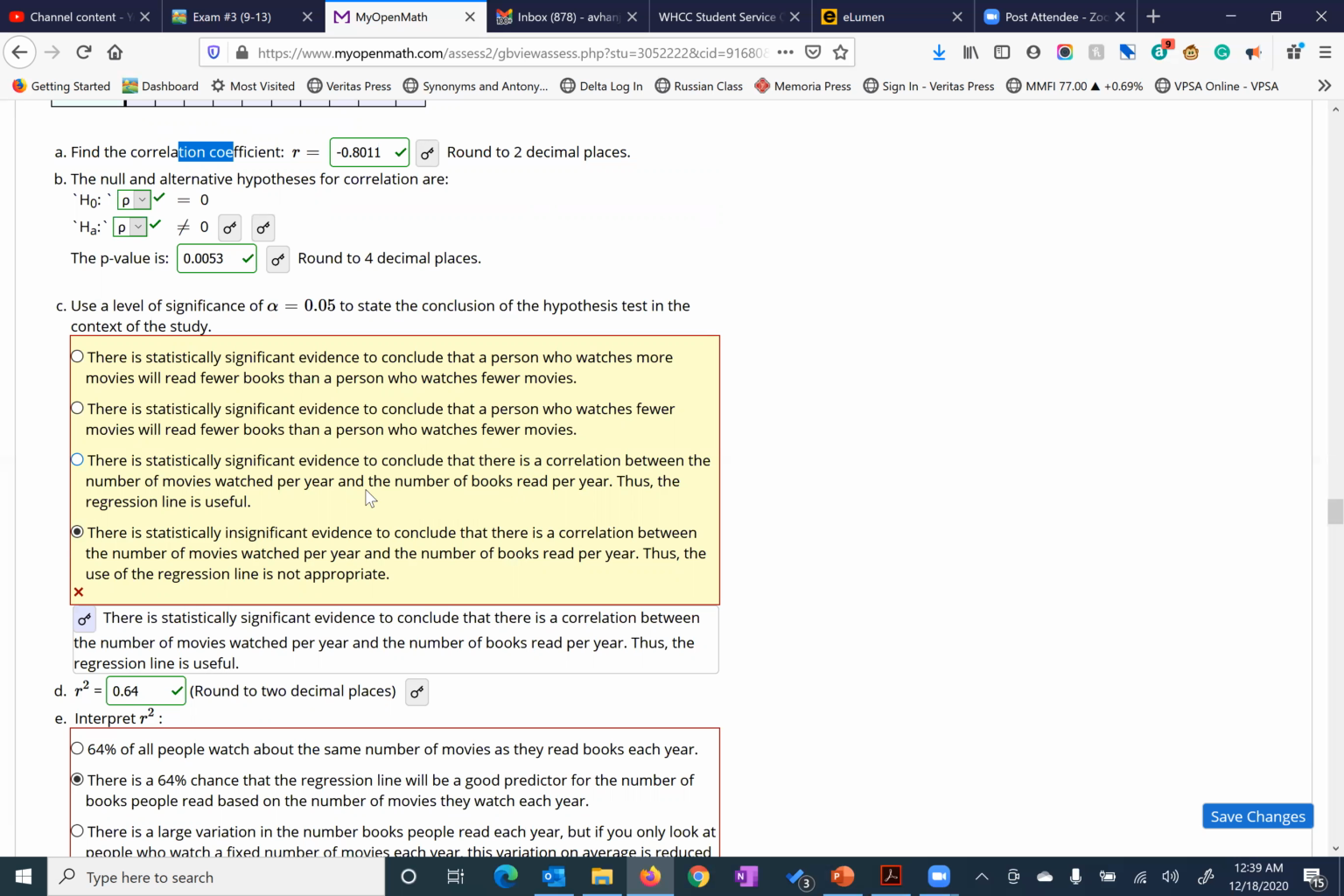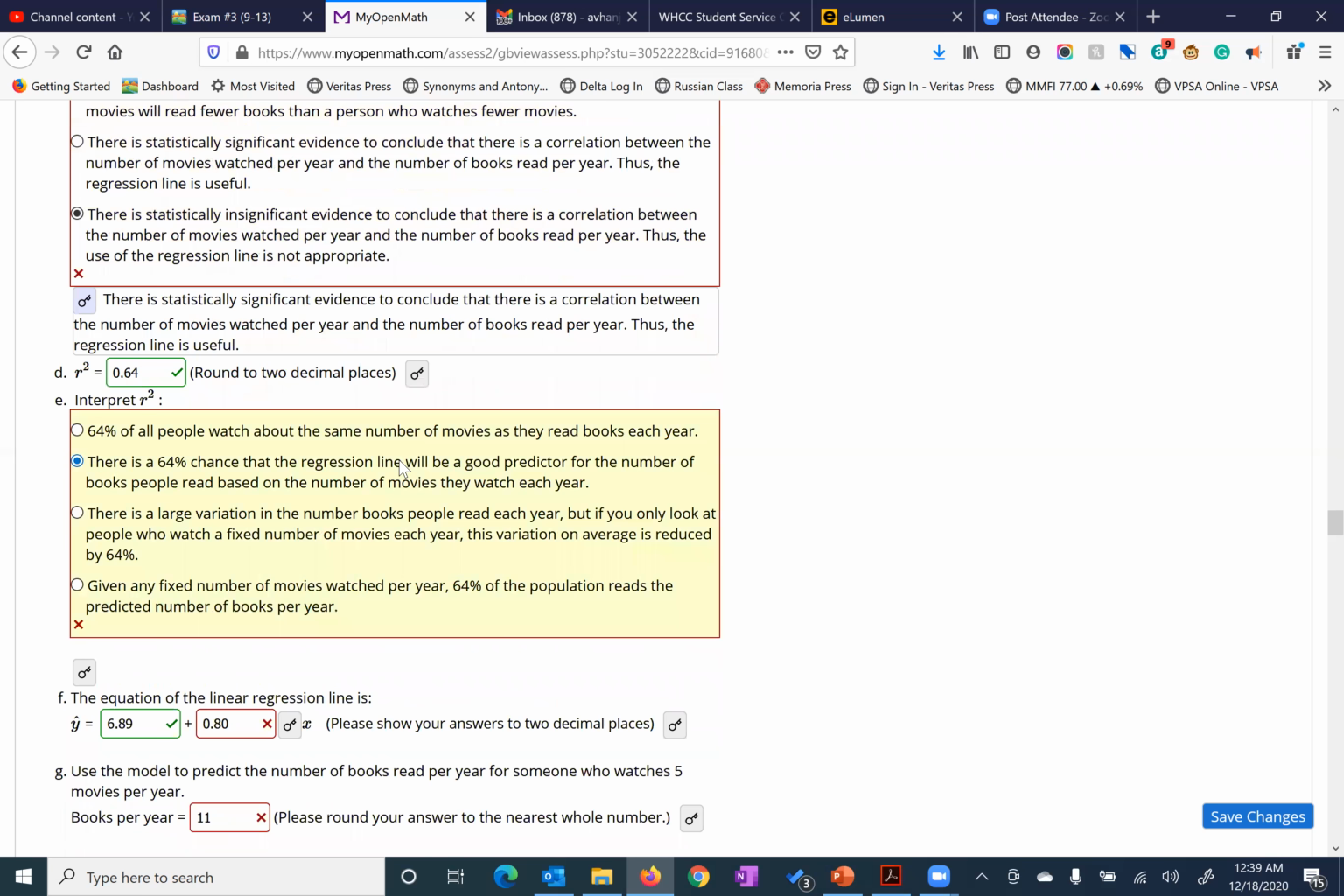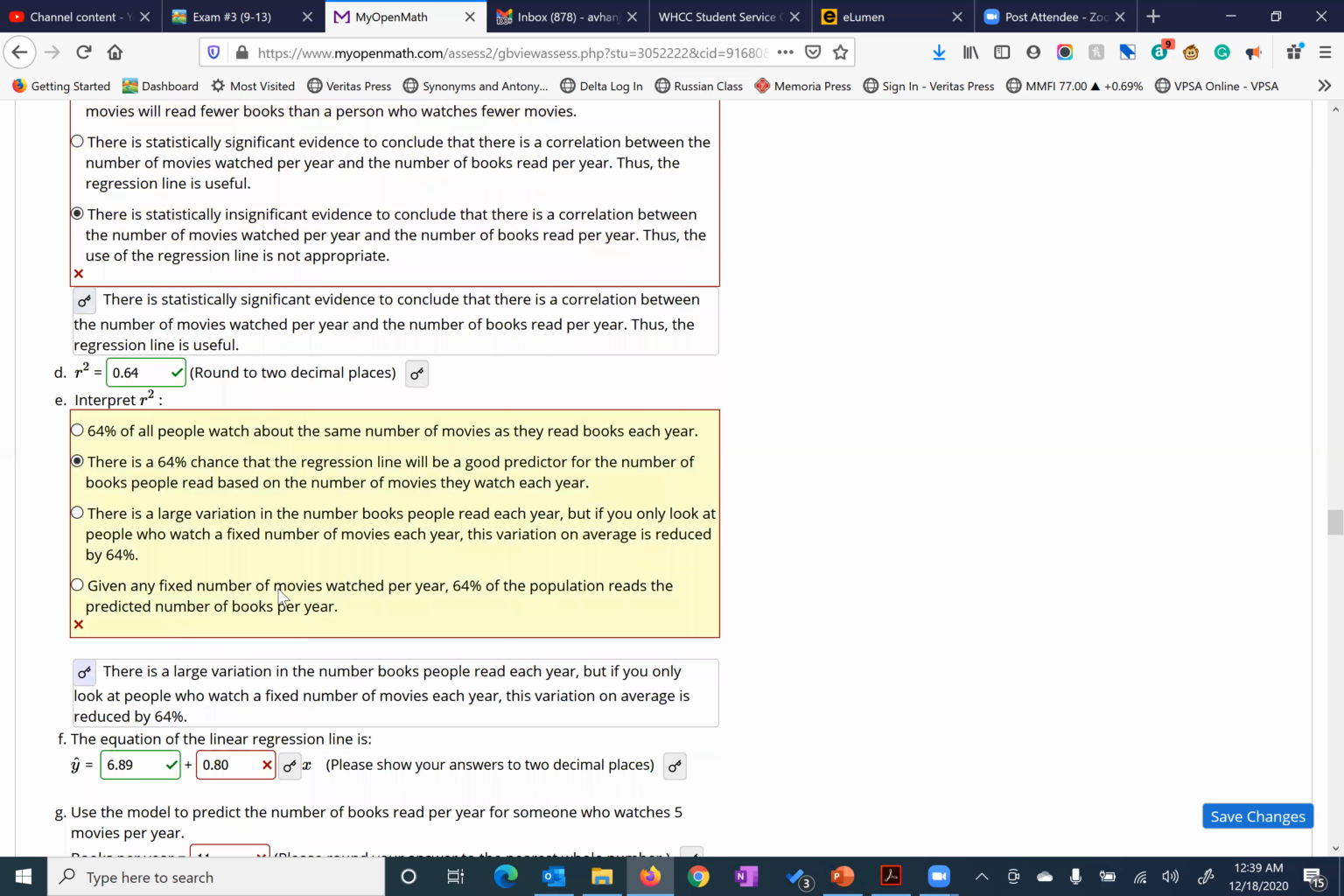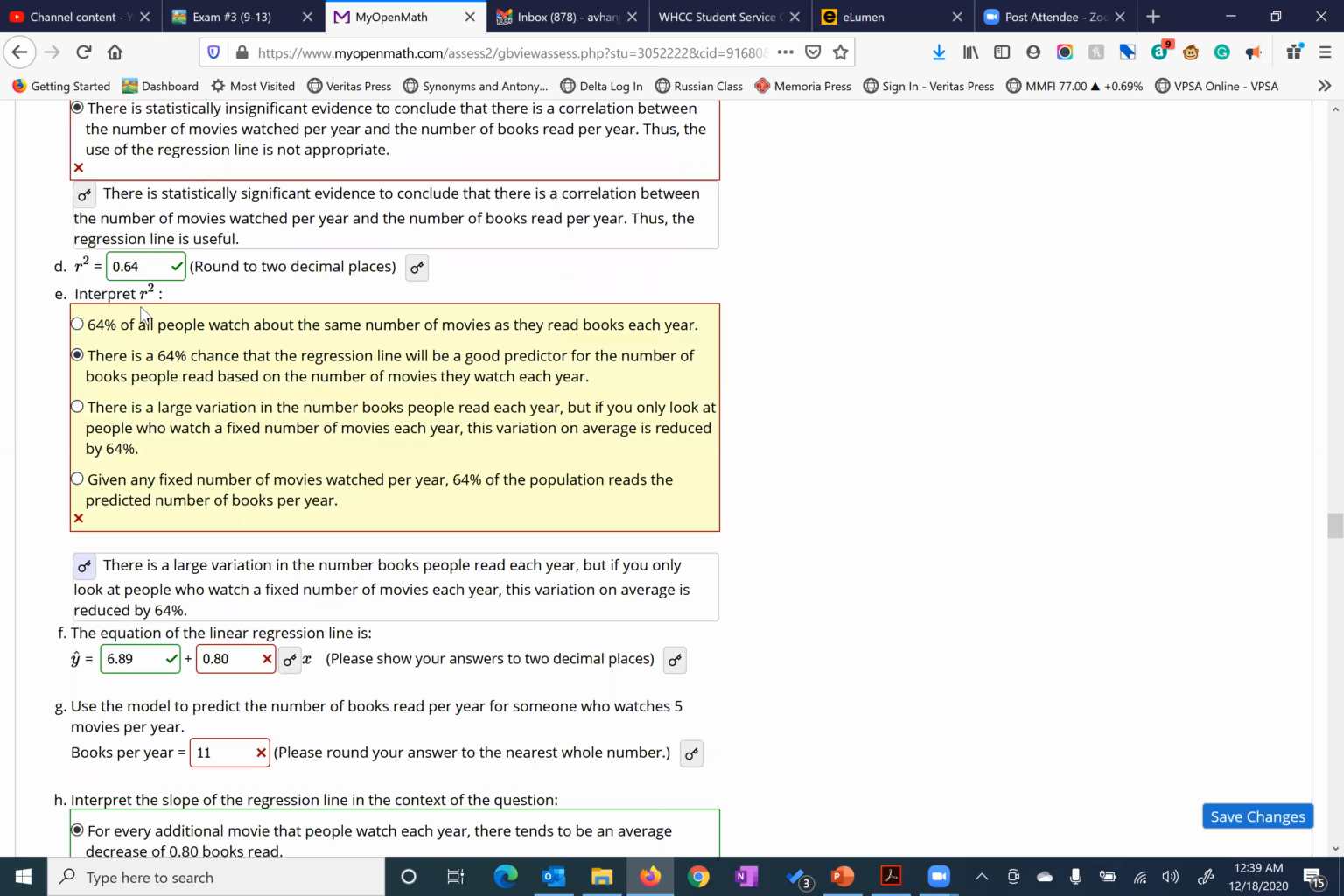And we're comparing the hypothesis here. That's what we're doing. Okay. All right. And so remember the R squared value, it's really just this whole concept of having a reduction. And so for this one, R squared value is 64, which really just means that if you only look at people who watch a fixed number of movies per year, this variation is reduced by 64%.